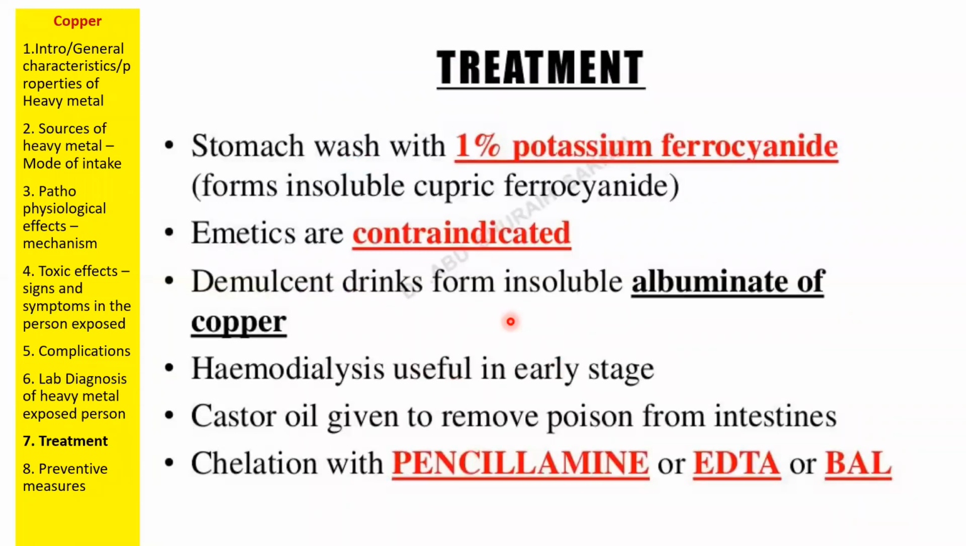Then treating. Any heavy metals can be treated by chelation methods. We will give certain drugs, and these drugs will neutralize the toxic effects of these heavy metals. This is how we are able to treat the patients. Here we are using potassium ferrocyanate. Potassium ferrocyanate will neutralize the toxic effects of copper in the body. Potassium ferrocyanate will convert copper to an albinate, and it will neutralize it. And chelation can also be achieved with the help of penicillamine, EDTA, or BAL.